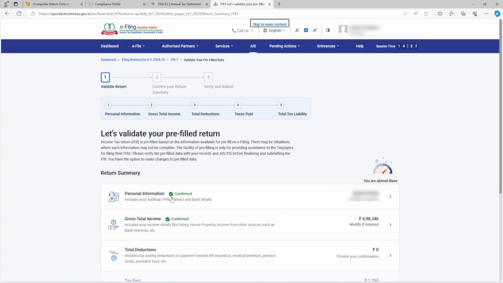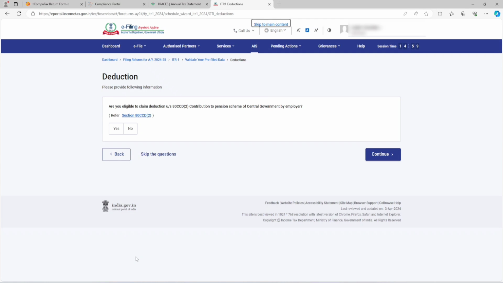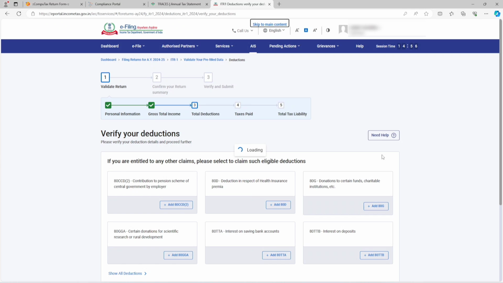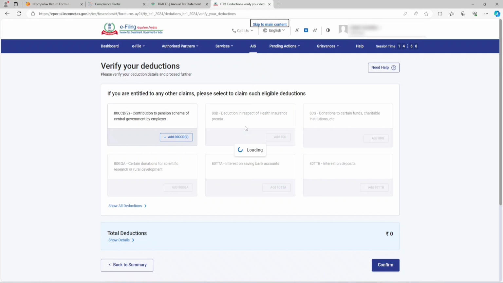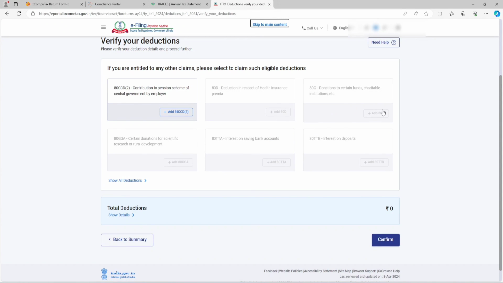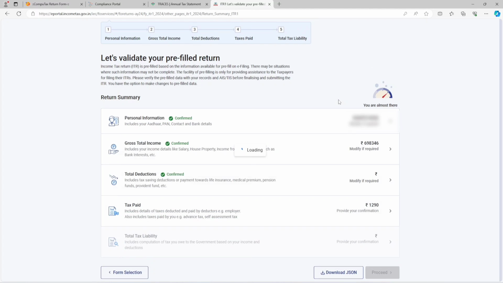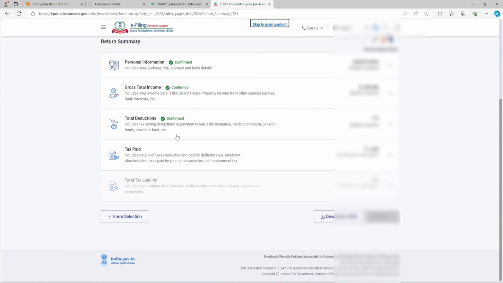So personal information is confirmed, gross total income is confirmed. Now total deduction needs to be confirmed. You know very well that in the new tax regime only the 80CCD(2) exemption is available, and that is not applicable in most cases. If you get NPS, National Pension Scheme, only the employer's contribution is tax free. So you need not mention any deductions and exemptions in the new tax regime. You need to simply confirm, because all the other details will be non-highlighted and we cannot add any income. So we are simply confirming deductions and exemptions, and after that we need to mention tax paid.